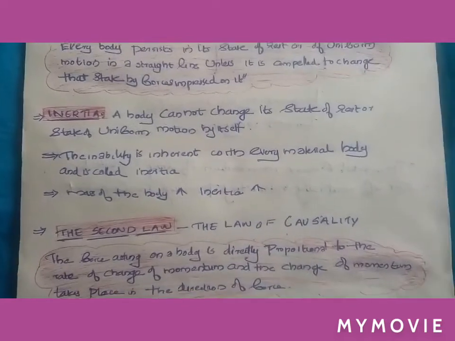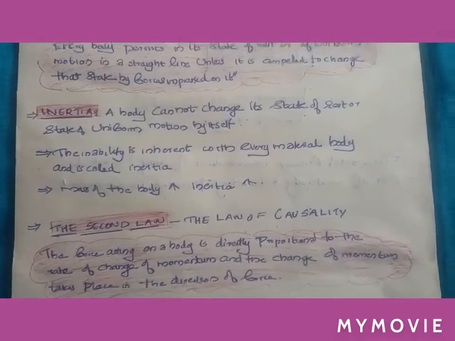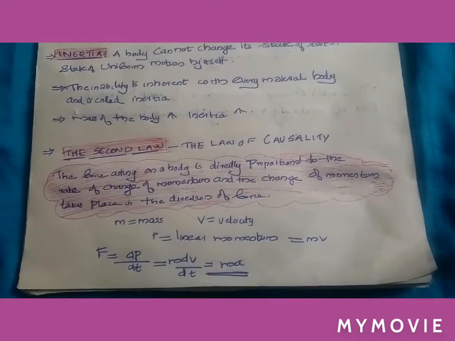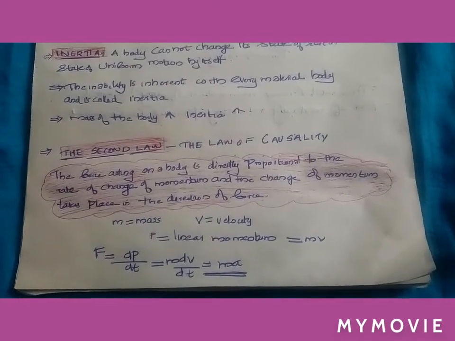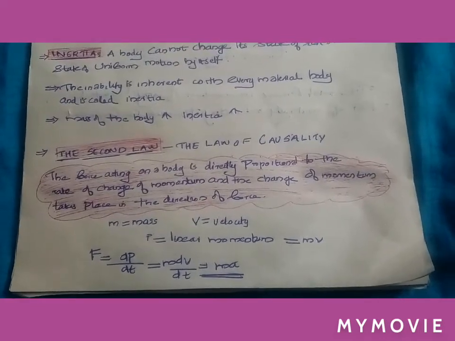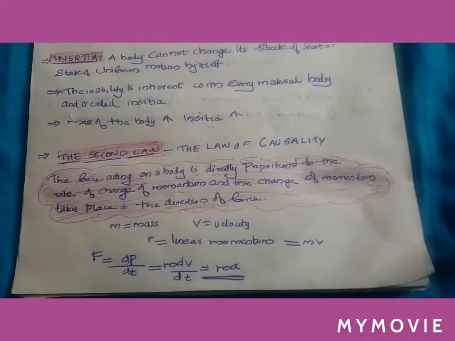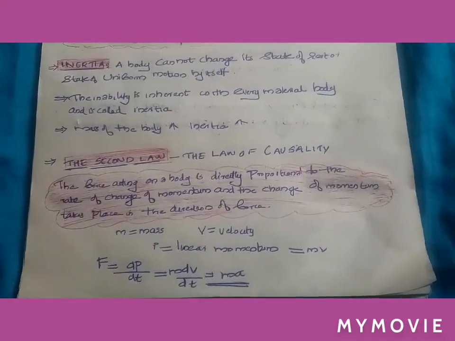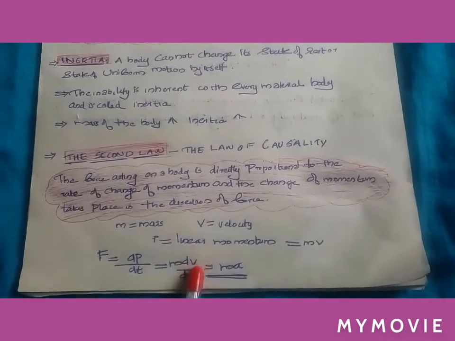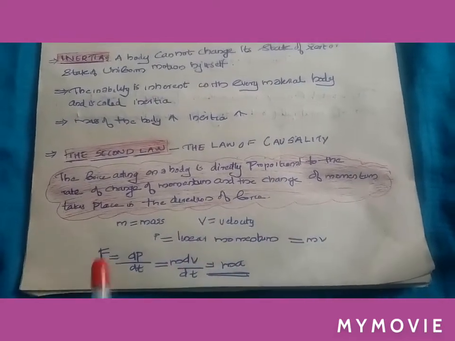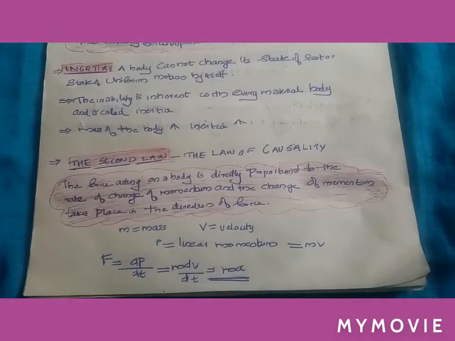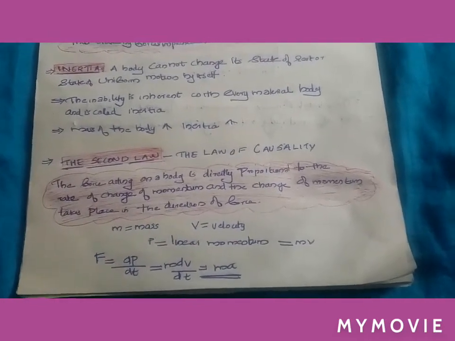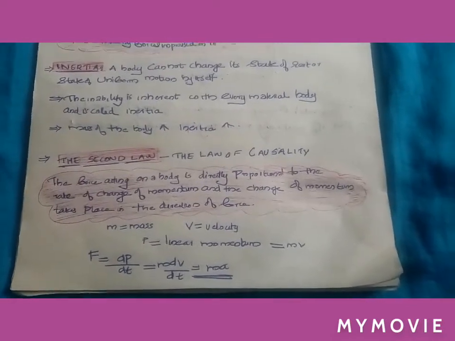The mathematical representation of the second law is F = dp/dt. Here, p is momentum, equal to mass into velocity. So d/dt of mv: m is constant, so take it outside, and dv/dt, the time derivative of velocity, is acceleration. So from that we get force is equal to mass into acceleration. This is a very important equation: force is equal to the product of mass and acceleration.